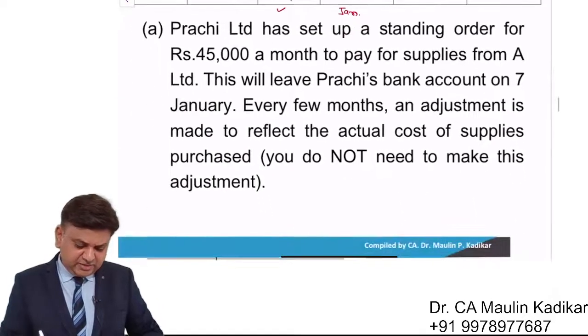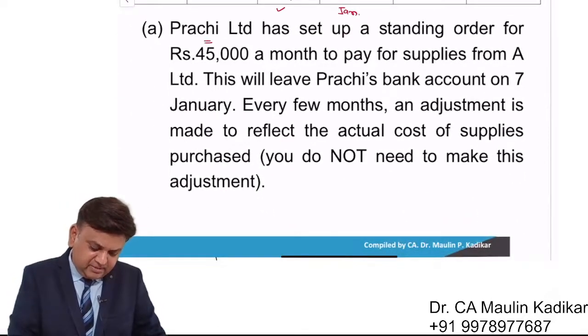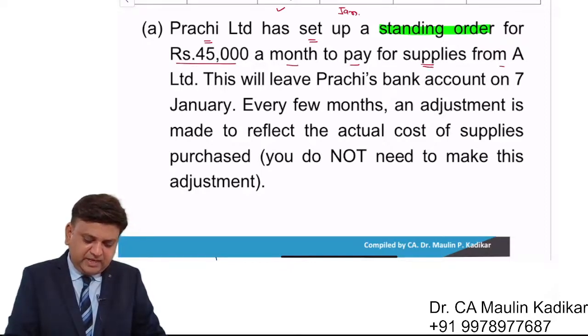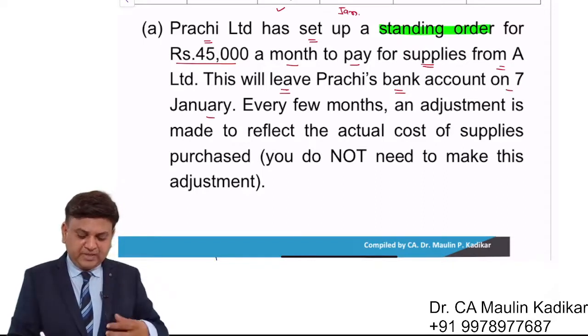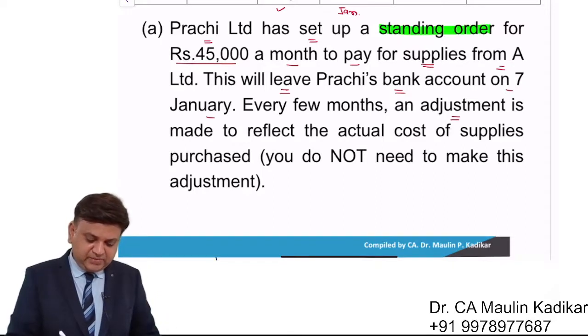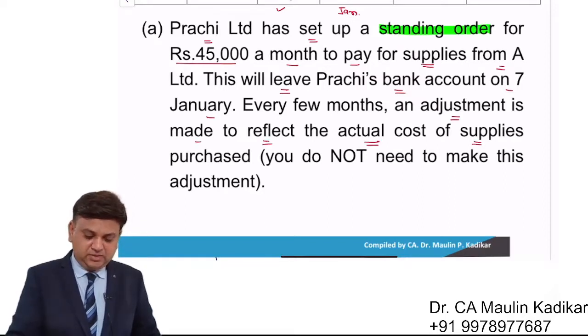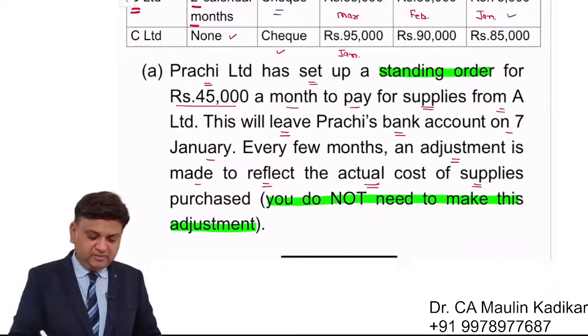Let us read the information. Prachi Ltd has set up, highlight the portion, a standing order for rupees 45,000 a month to pay for supplies from A Limited. This will leave Prachi's bank account on 7th of January. Every few months, an adjustment is made to reflect actual cost of the supplies purchased. Highlight the portion. You do not need to make this adjustment. That is what they have provided.